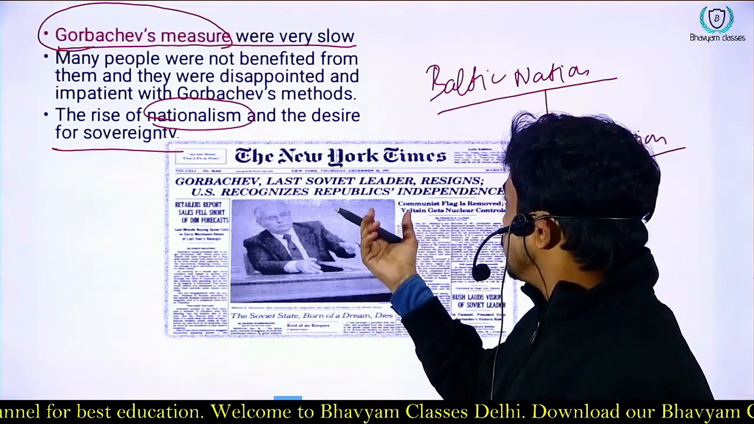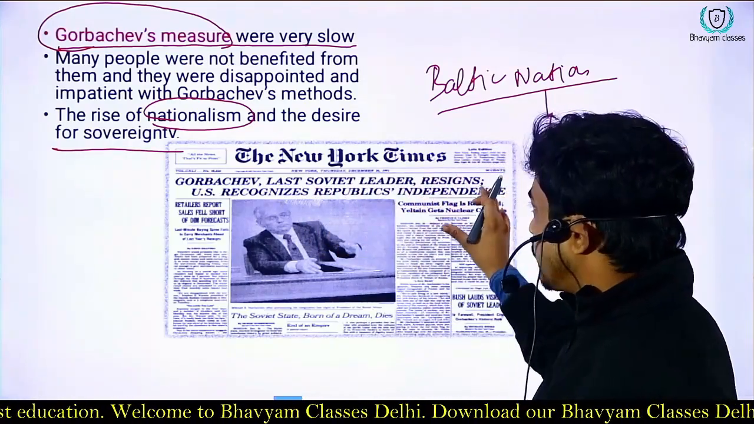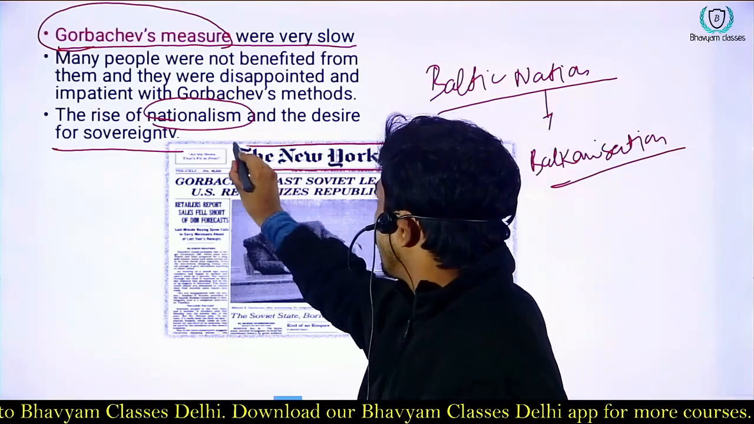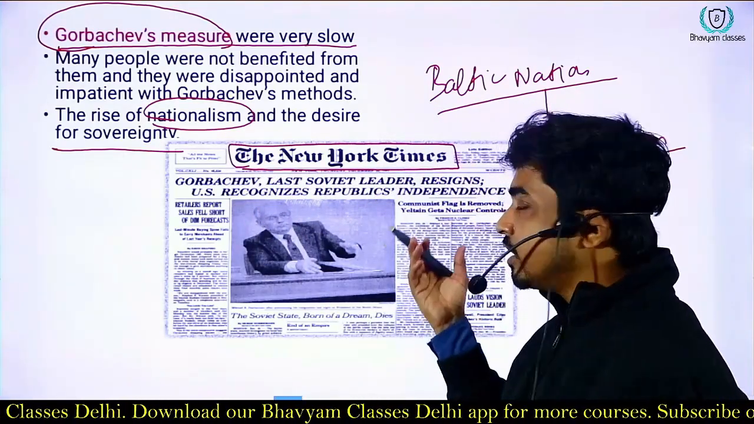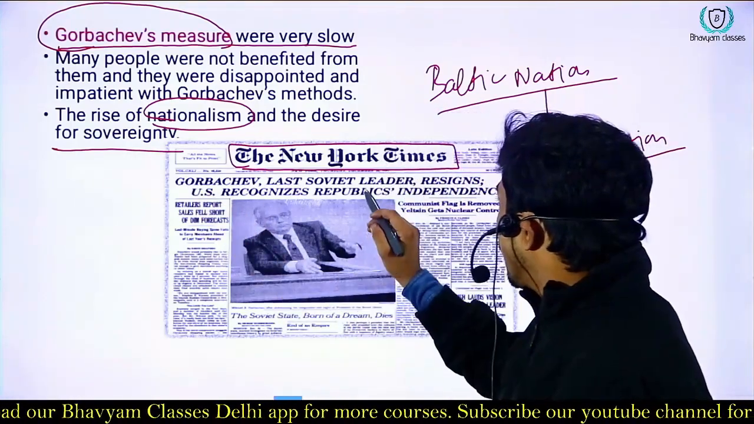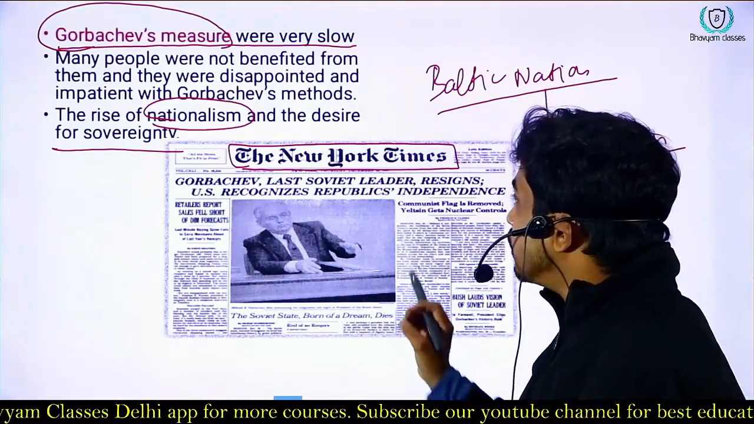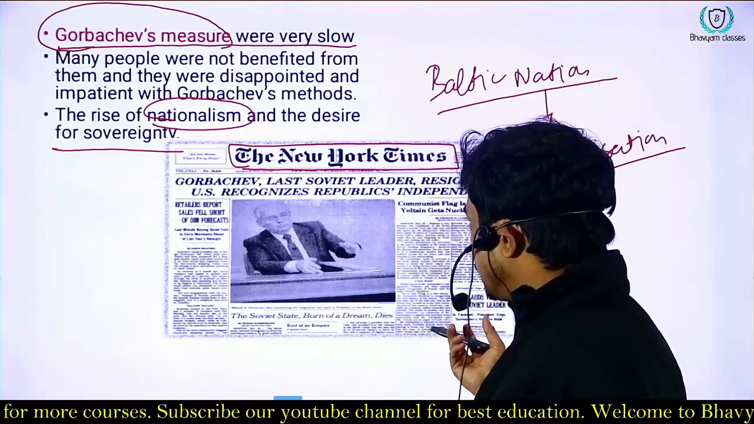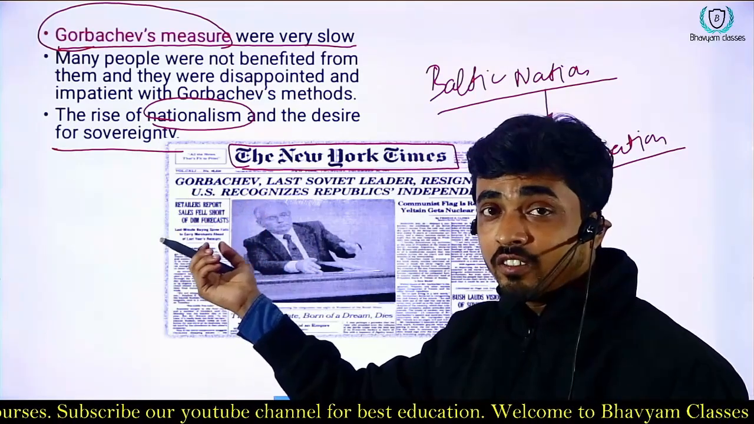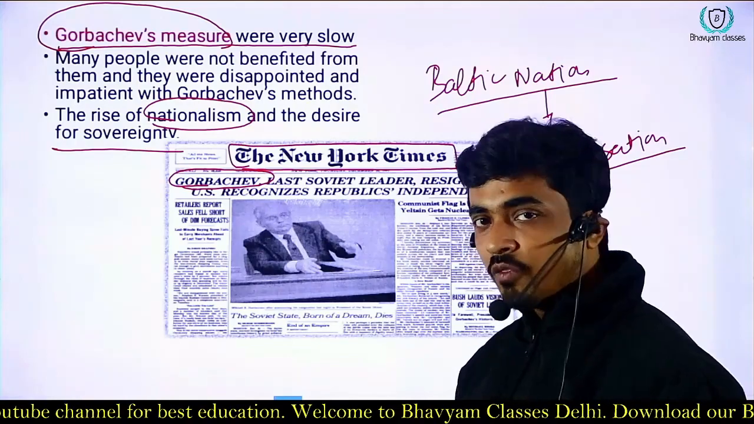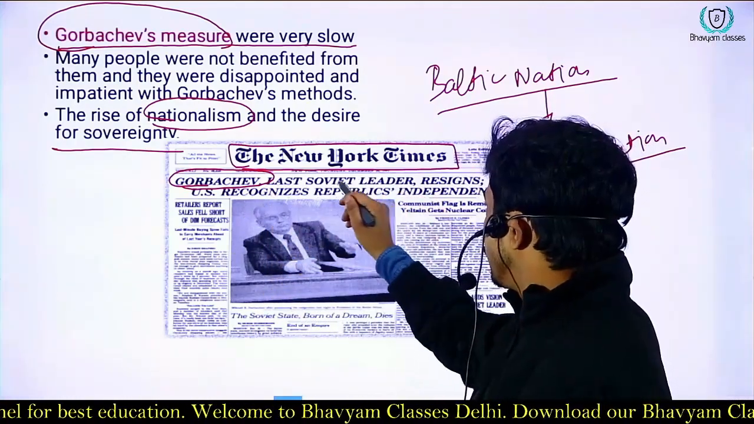Just look at this snippet from the New York Times. What do the headlines of the paper say when the Soviet Union collapsed? It says, Gorbachev, last Soviet leader, resigns. US recognizes republics' independence. So from here you can say that Gorbachev was the last ruler of the Soviet Union.